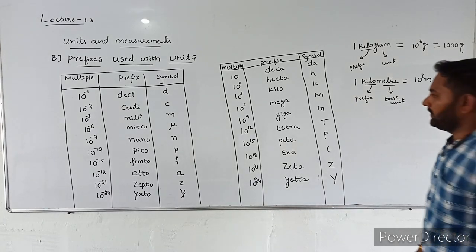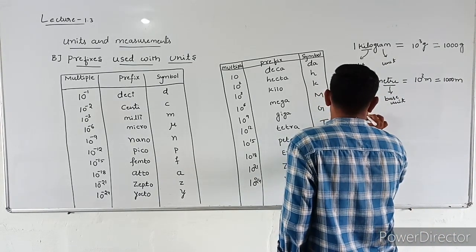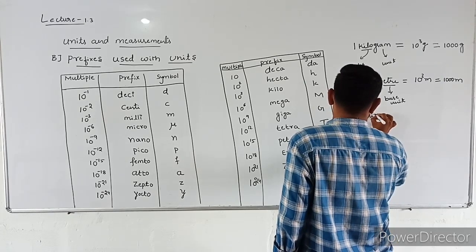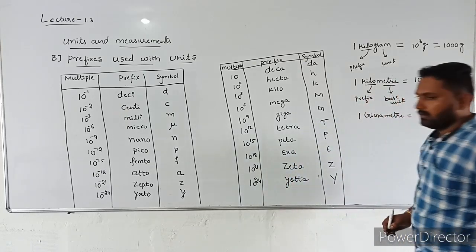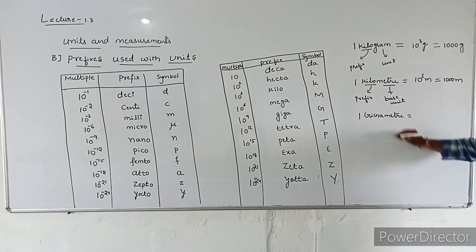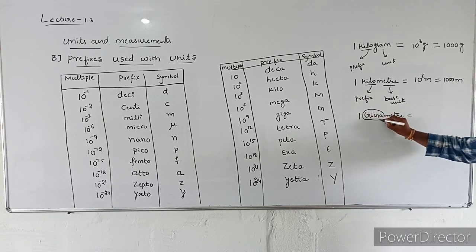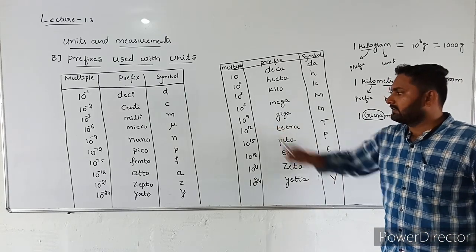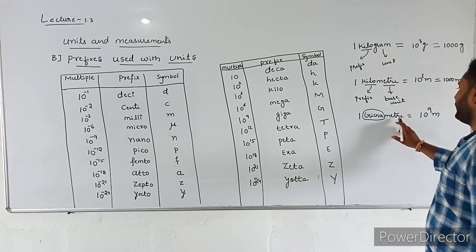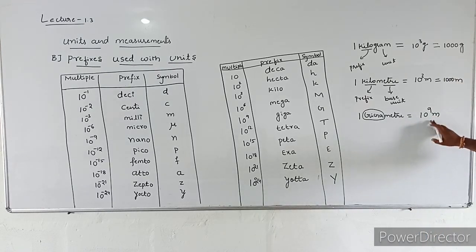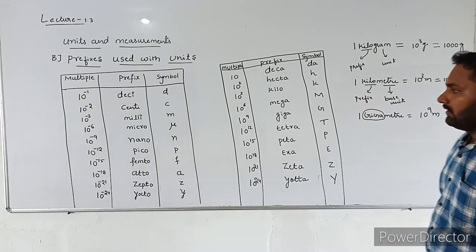And the next example, 1 gigameter. What is the meaning of 1 gigameter? Here, giga is the prefix, right? What is the multiple of this prefix? Now let us check it. Giga, its multiple is 10 power 9, and meter is the base unit. 1 gigameter is equal to 10 power 9 meters.